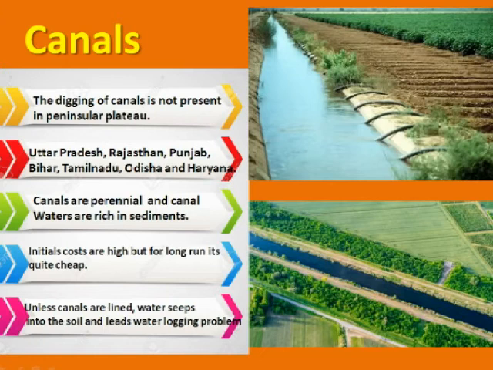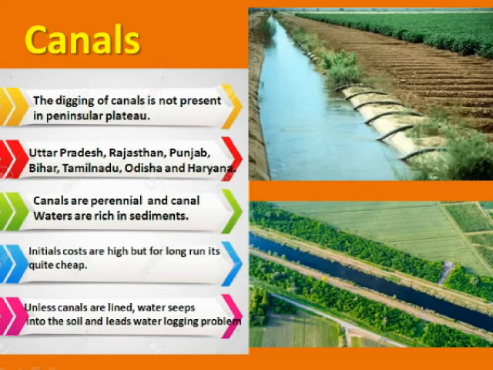There are some merits of canals. Most of these canals are perennial and the waters are rich in sediments. These sediments add fertility to the fields. Although the initial cost is very high, canal irrigation is quite cheap in the long run.